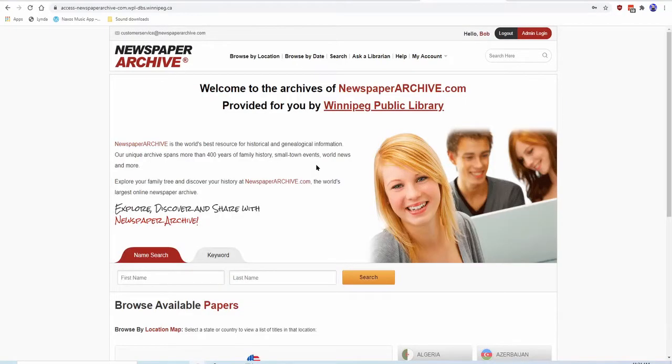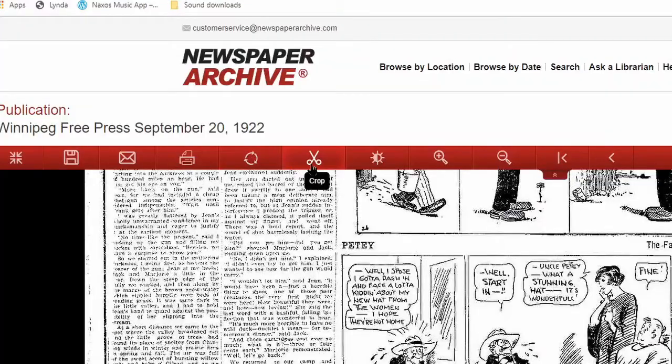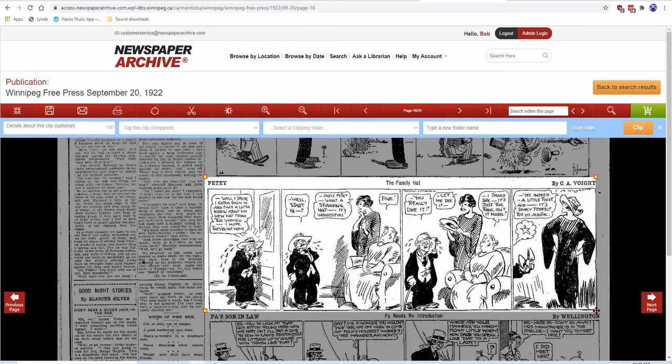Now we can snip smaller portions of the page. Let's clip a comic strip. Click the Crop button and select the Rectangle tool. This puts a square on the screen that you can click and drag into position. Grab one of the corners and click-drag it until it covers the item we want to clip. Fill in the information for the clip. Some items are optional, but some are required for clipping to work. You can create new folders to organize your collection.